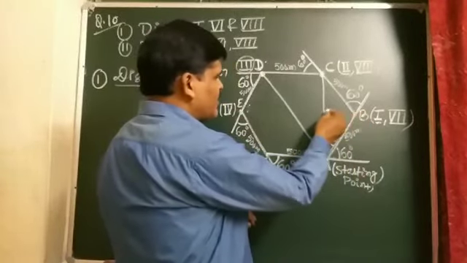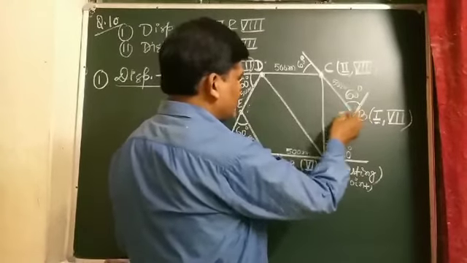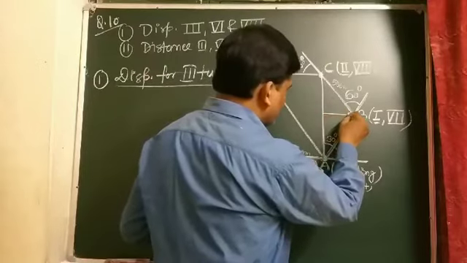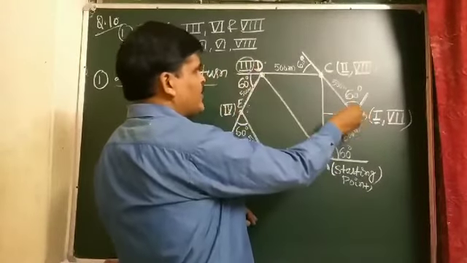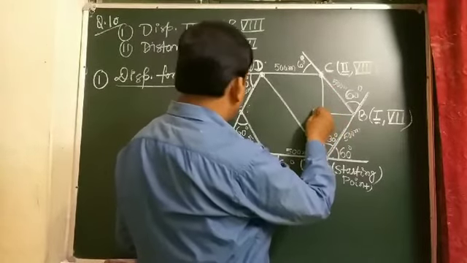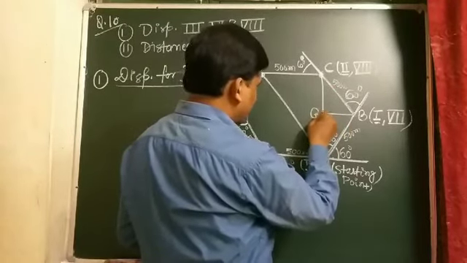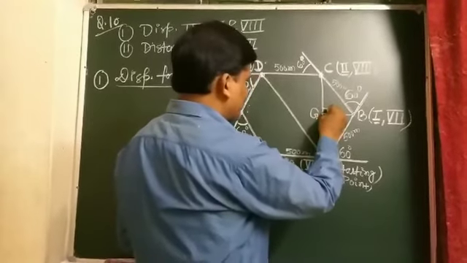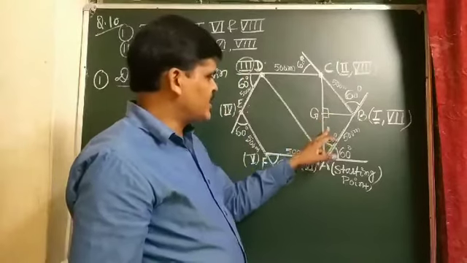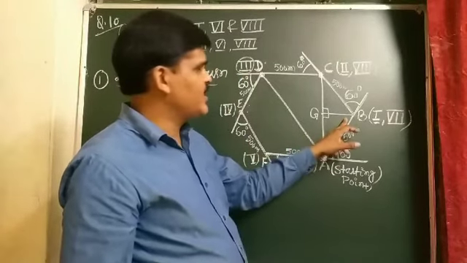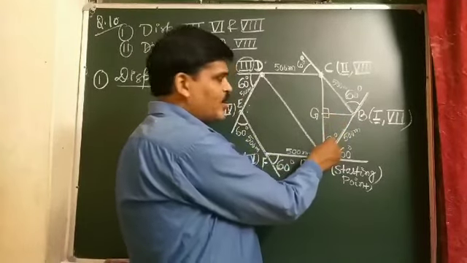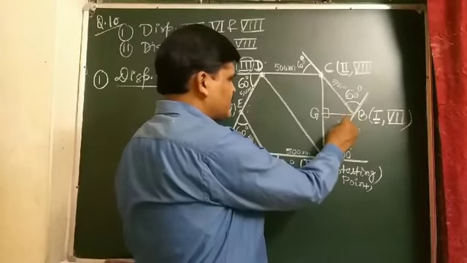Now we draw a normal from B to AC, suppose at point G. This is 90, and this is 90. So this is 90, this is 30, this is 60. So 90 and 30 make 120, and the remaining is 60.